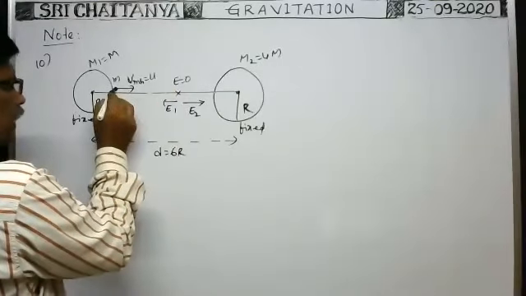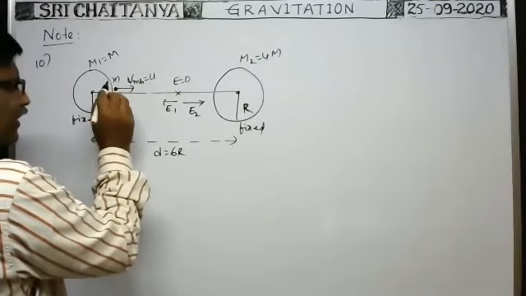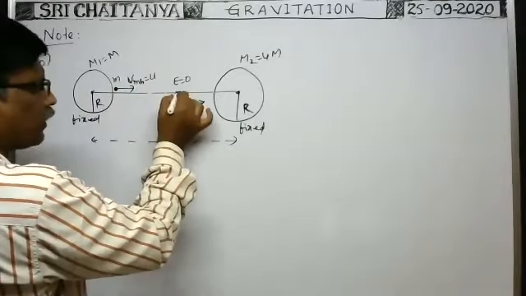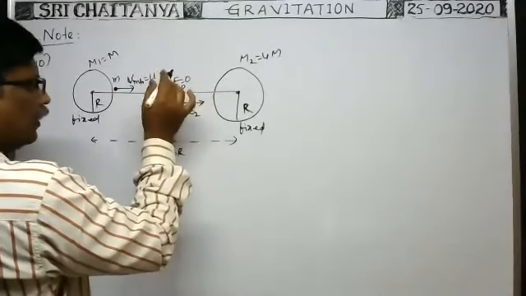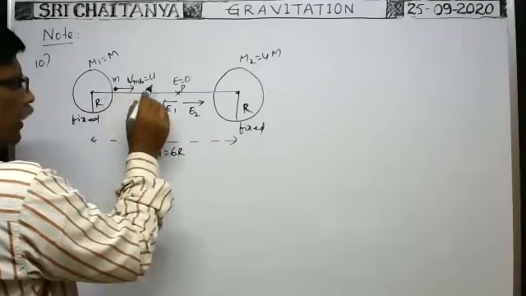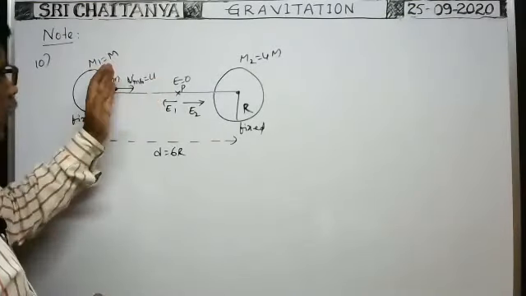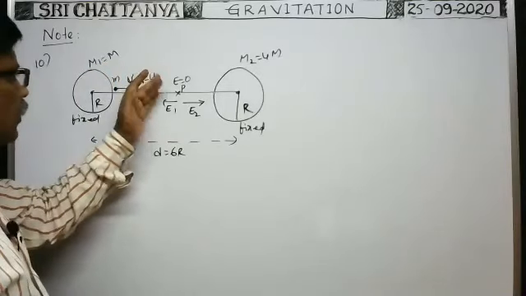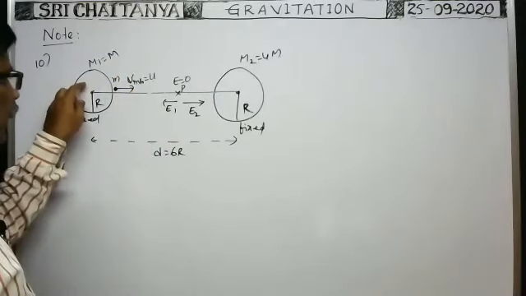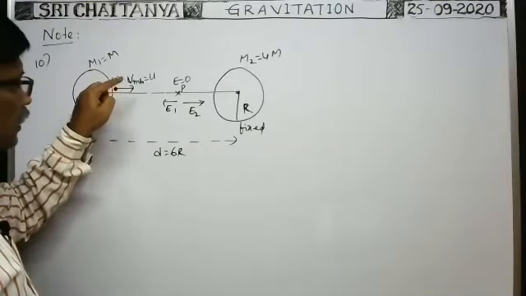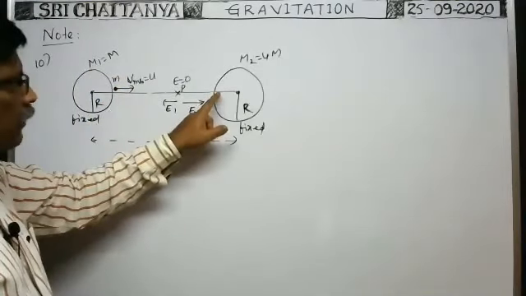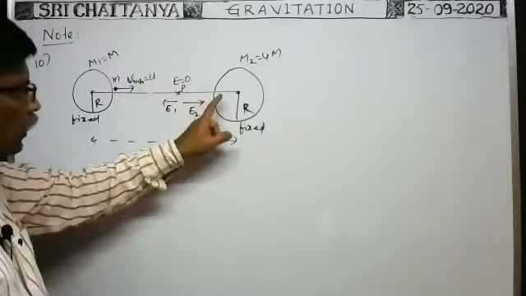That's why when you project the particle from this point, so that it at least reaches the null point or this point P, then only whenever this particle is projected with certain velocity, as long as the body travels in this direction, the gravitational force of attraction acting on the particle here is greater than the gravitational force of attraction acting on this particle due to this.